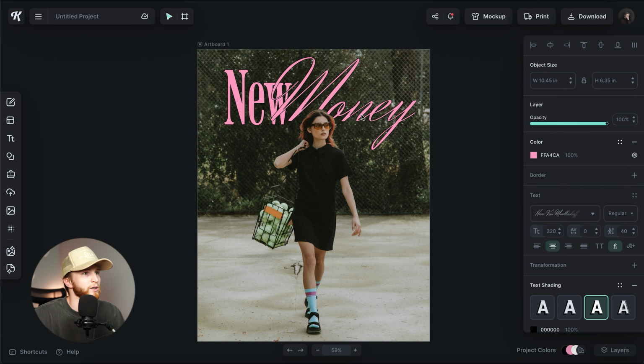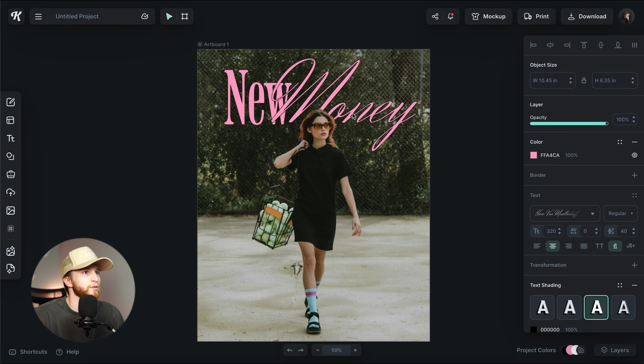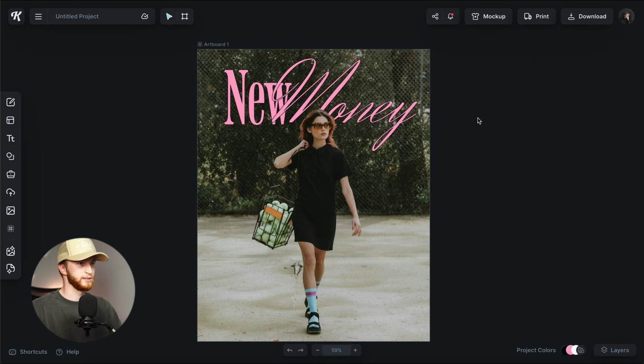I'm trying to get rid of those weird gaps. If it was right here, I'm having two weird gaps. I'm having this text come out behind her head, and then I don't like this gap right here. So I'm just going to move this over to where it doesn't create any weird gaps. And something like that looks super balanced to me.